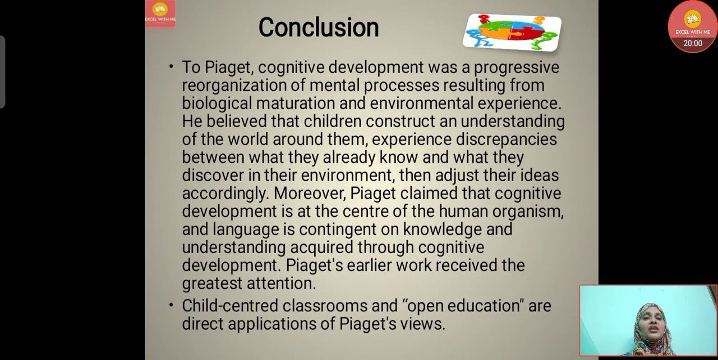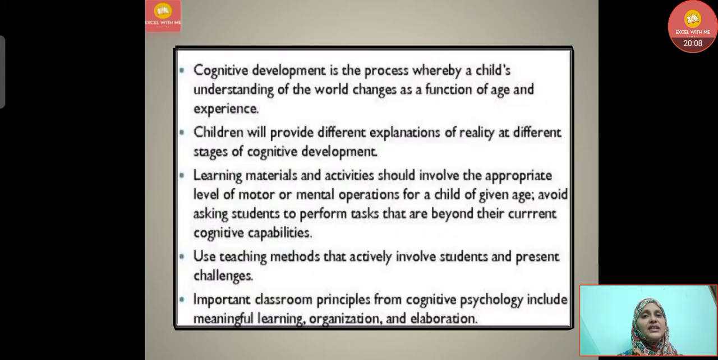Piaget's earlier work received great attention. Child-centered classrooms and open education are direct applications of Piaget's views. So, cognitive development is a process whereby a child's understanding of the world changes as a function of age and experience. Children will provide different explanations of reality at different stages of cognitive development.